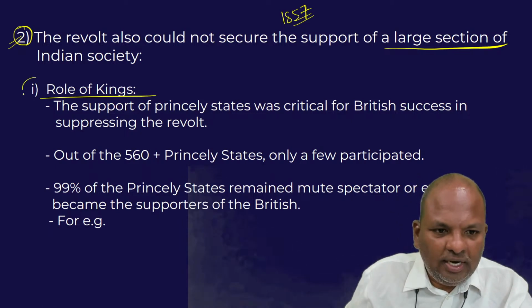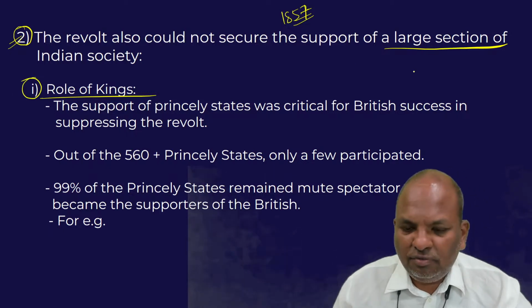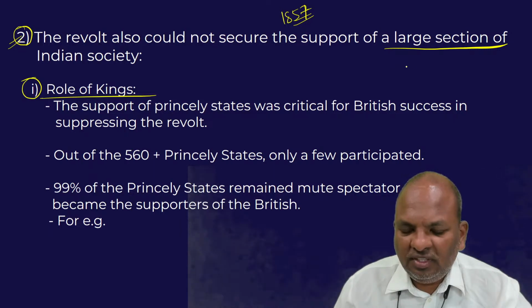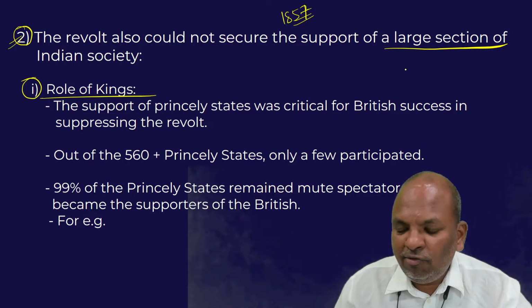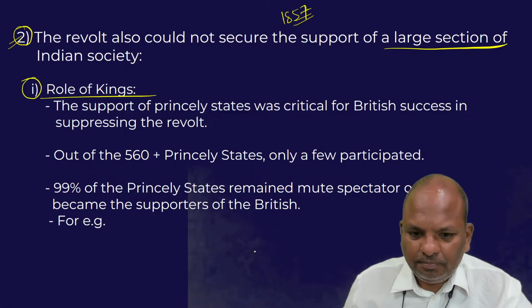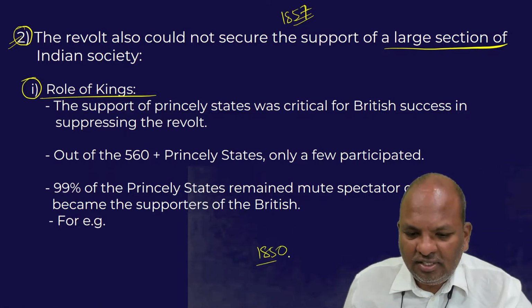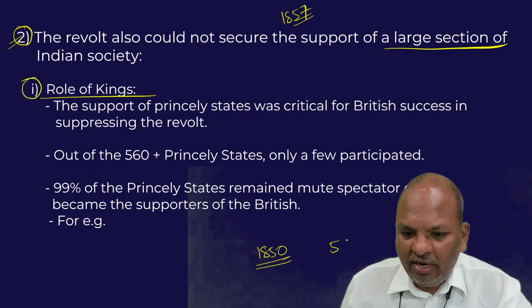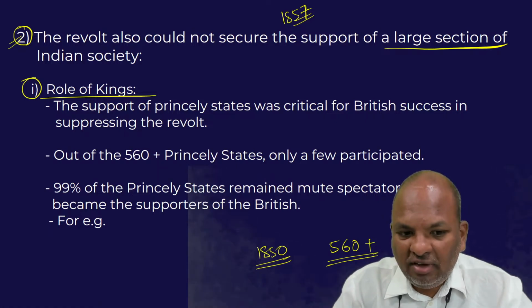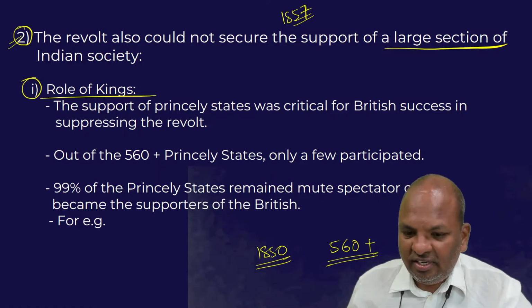I told you while discussing the reasons for the outbreak of the revolt that a few of the rulers revolted against the British. But in the 1850s, there were about 560 plus princely states.